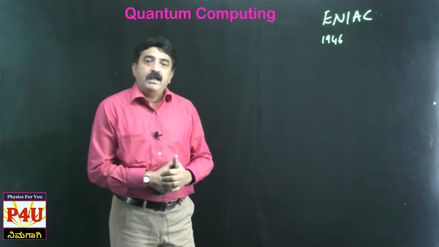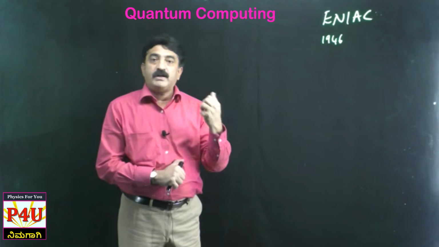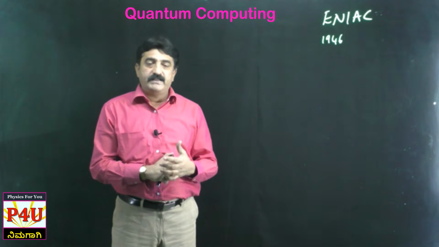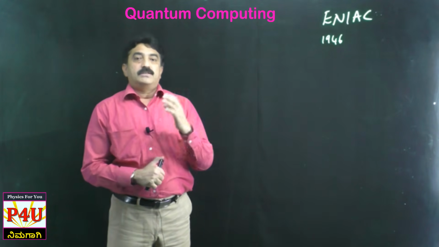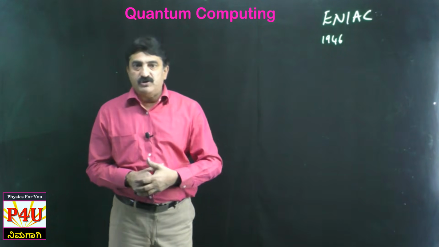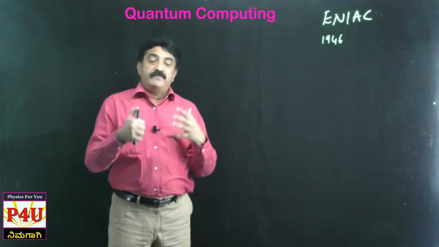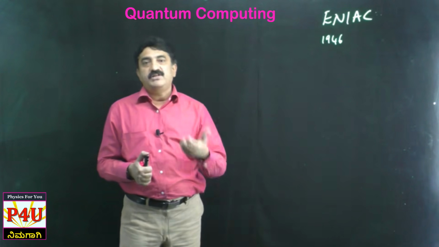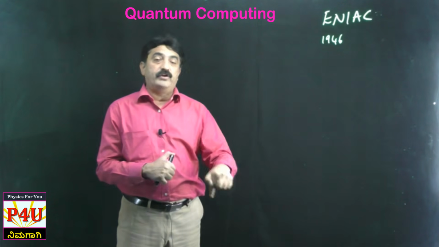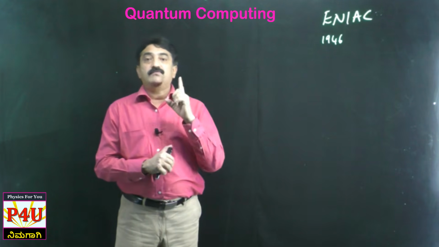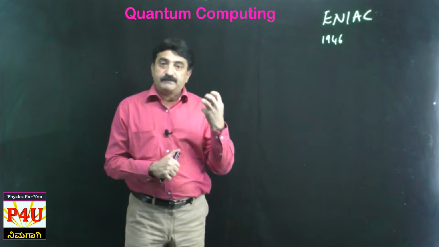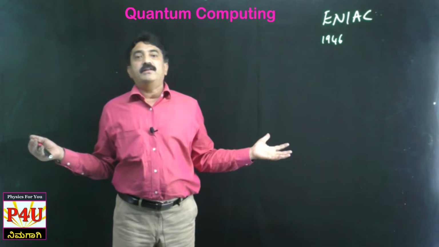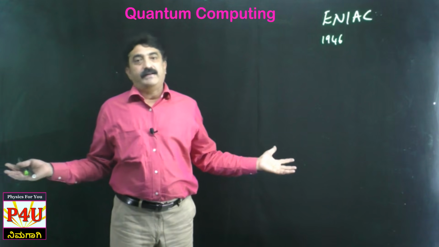In 1900 Max Planck gave the concept of quantization of energy. I think your teachers have already taught you about quantum mechanics, modern physics, the Schrodinger wave equation, and the particle in a one-dimensional box. If not, you can check all these things on my YouTube channel, where all these details are available. When modern physics opened in 1900 with Max Planck's concept of quantization of energy, it opened a new era in physics, and thereby a new era in technology.